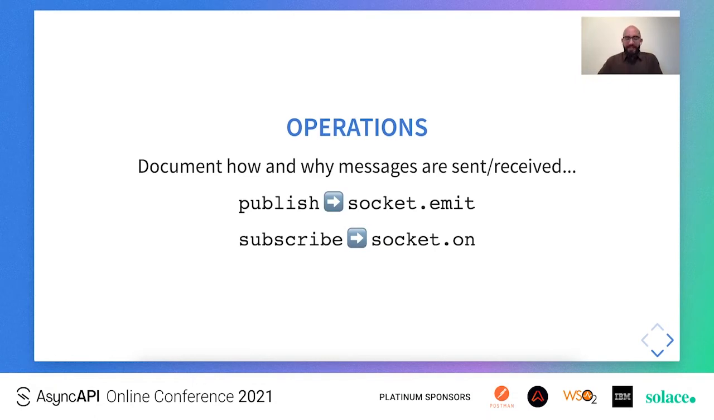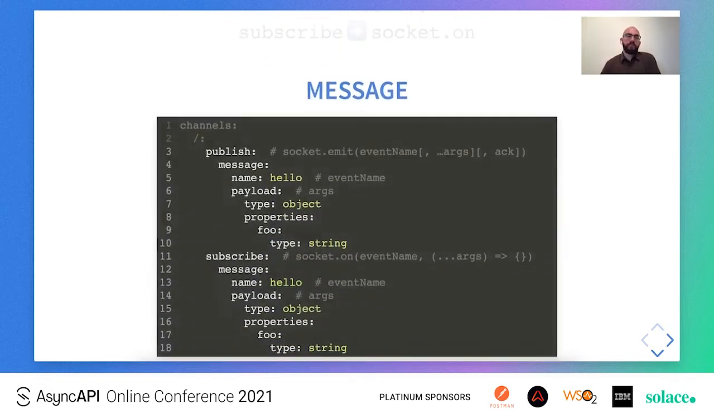So moving another layer deeper, next to the bindings field in the channel item object, we have operations, which document how and why messages are sent or received. We have the publish operation, which is implemented using a socket.emit call on the client side, and we have a subscribe operation, which is implemented using a socket.on call on the client side, where the client registers a callback for an event to subscribe to. So there we have an extra two relationships between AsyncAPI and Socket.io.